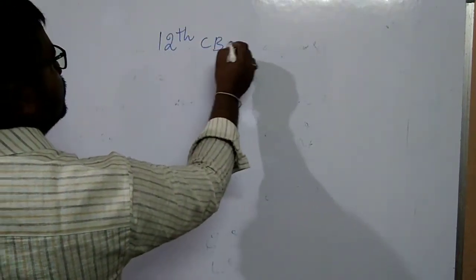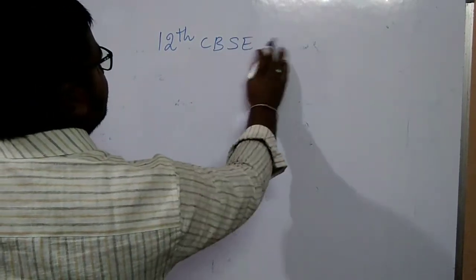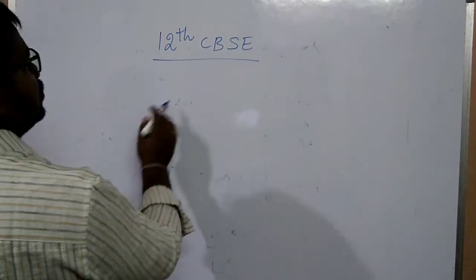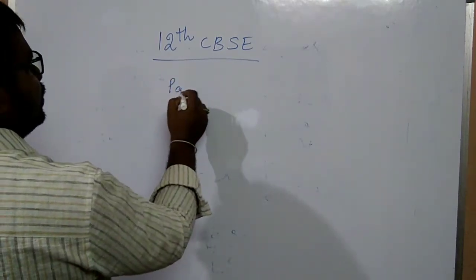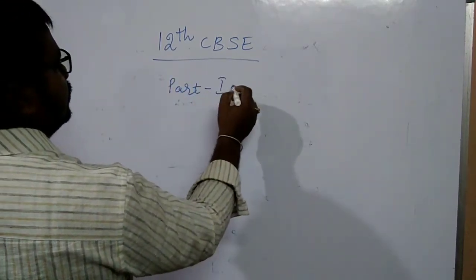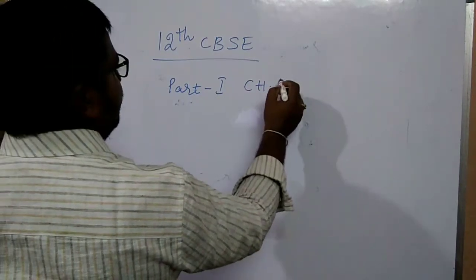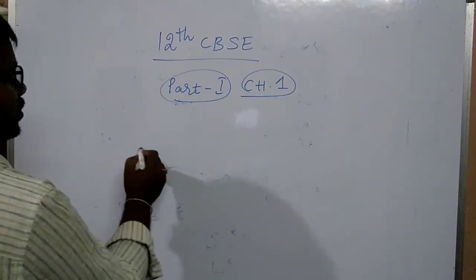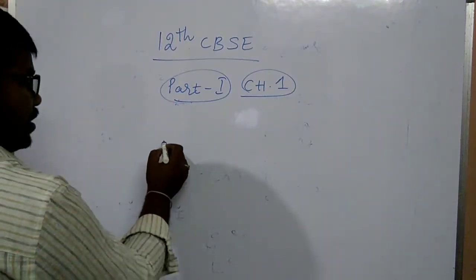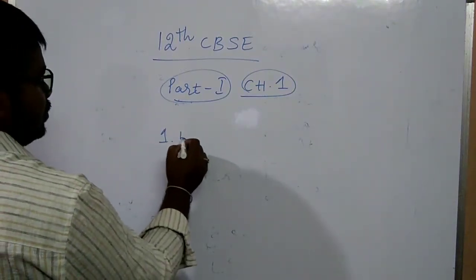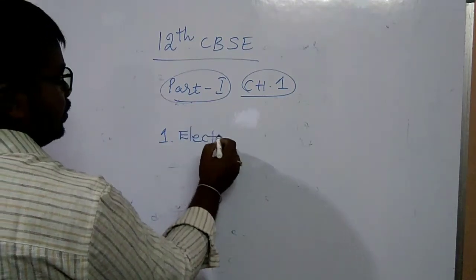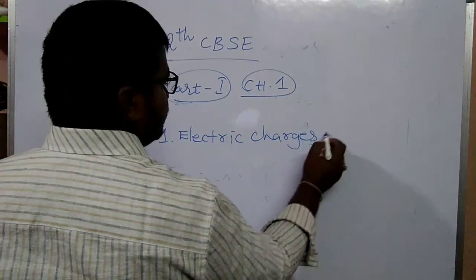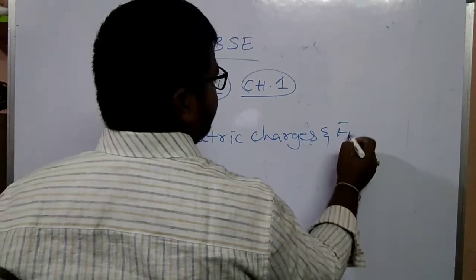12th CBSE Part 1, Chapter 1. What is the name of the chapter? Electric Charges and Fields.